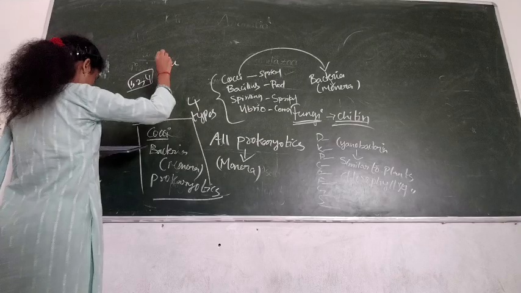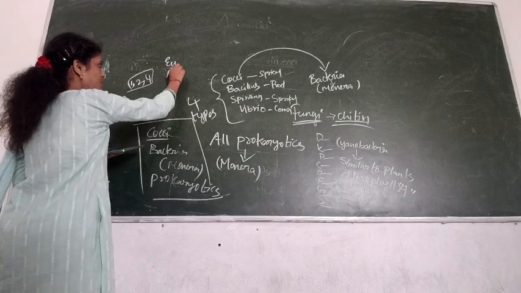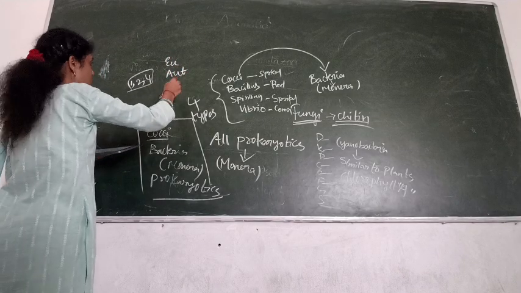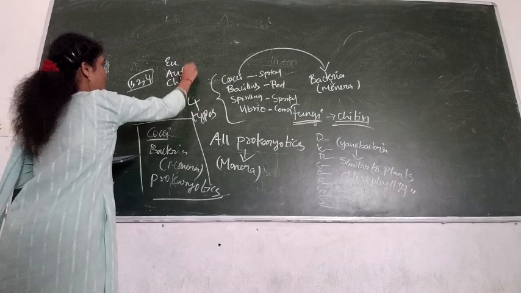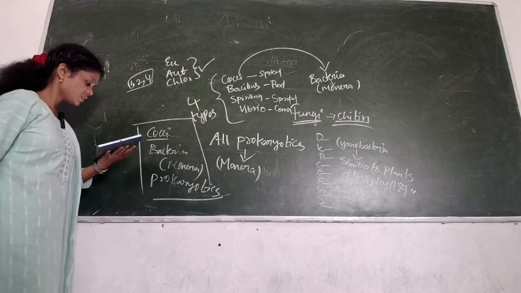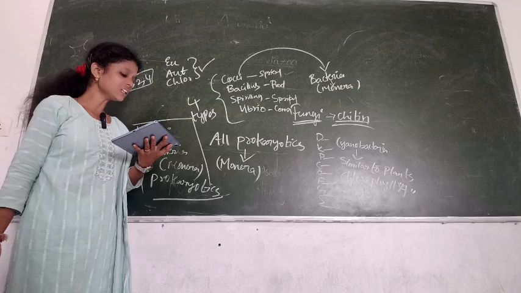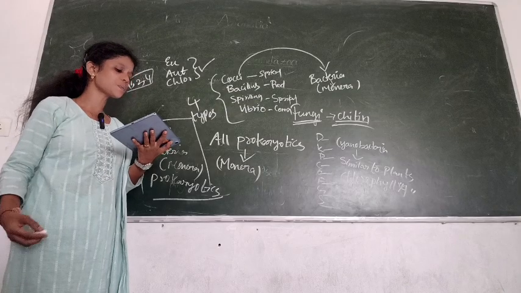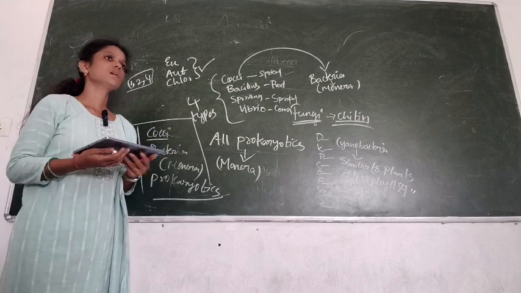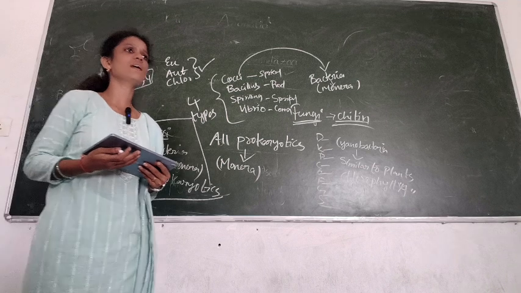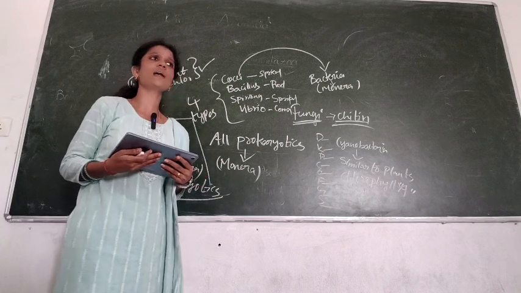eukaryotic, autotrophs, plant means autotrophs, and contains chlorophyll. This is right. Second one, it includes algae, bryophyta, pteridophyta, gymnosperms but not angiosperms. Angiosperms are known as flowering plants, right?